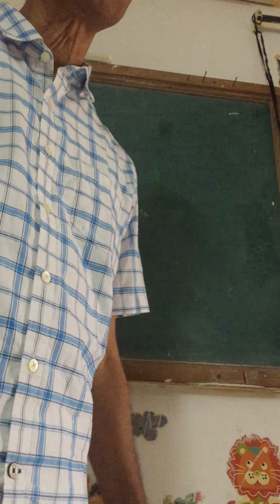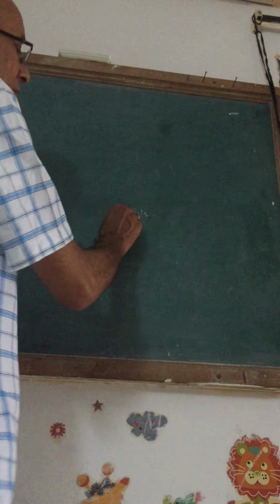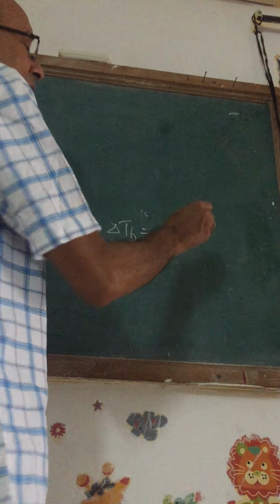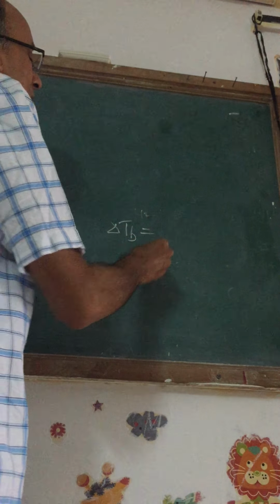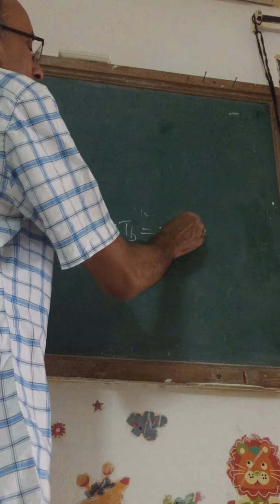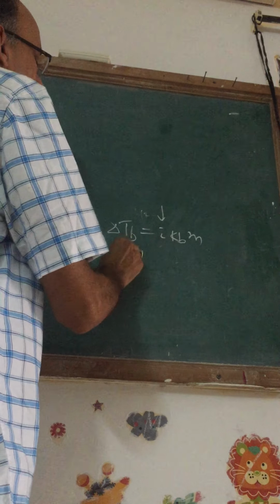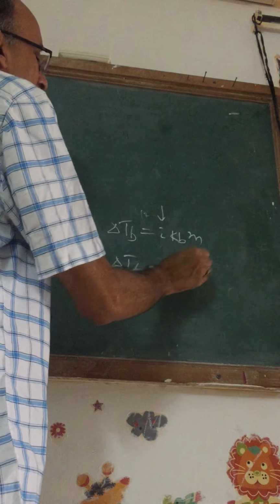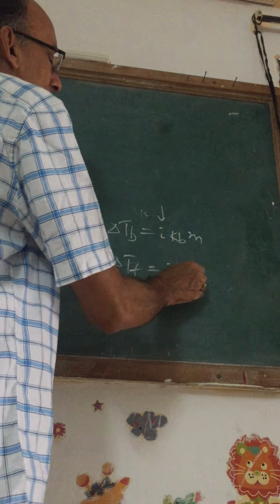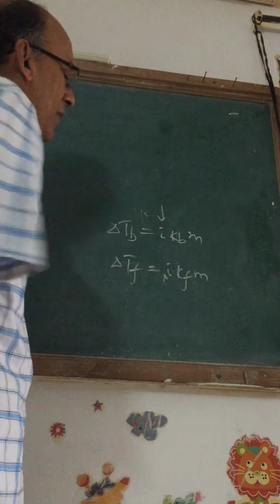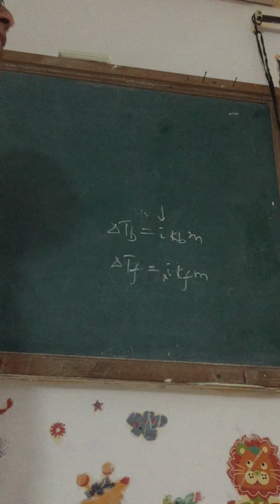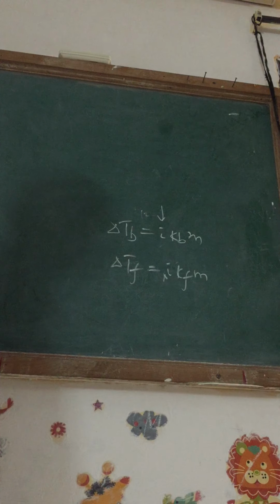We are very clear about Van 't Hoff factor. In light of the Van 't Hoff factor, the elevation in boiling point of solution, delta Tb, is given as i Kb m, where i is Van 't Hoff factor. Delta Tf, depression in freezing point, is equal to i Kf m, where i is the Van 't Hoff factor. You should know clearly how i is related to the degree of dissociation.